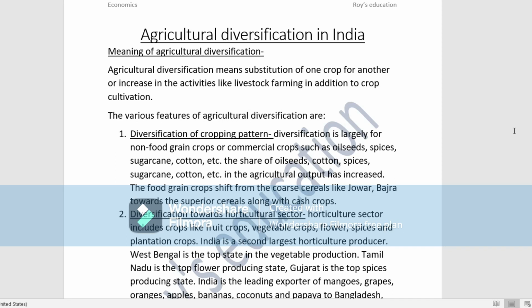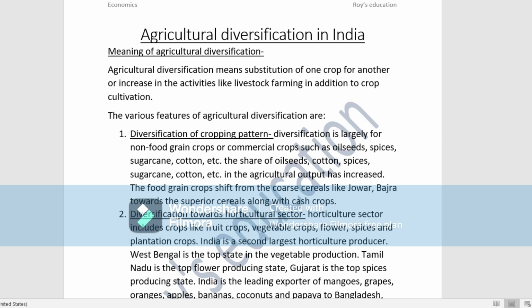Today again we are going to discuss about agriculture diversification in India. So far we have already discussed the role of agriculture in the Indian economy. Then we have also seen the steps taken by the government for agricultural marketing. Now in this class we are going to study agricultural diversification in India, what is the meaning of this word, and also the various features of agricultural diversification.